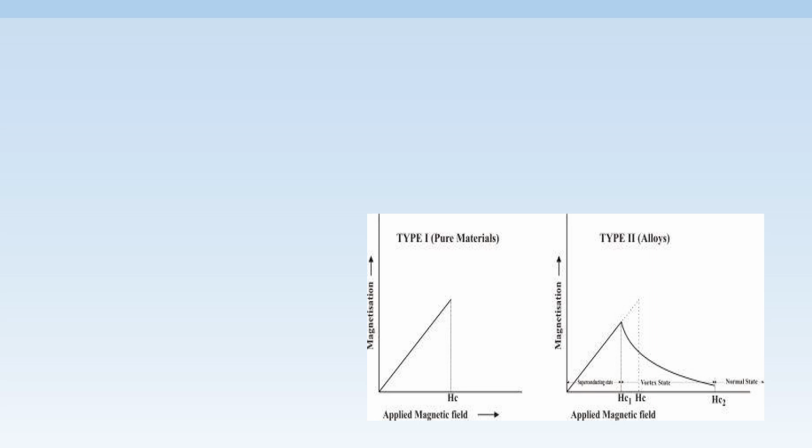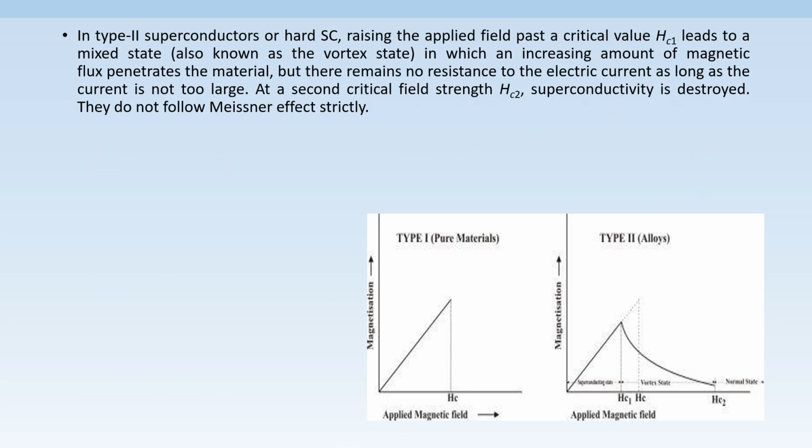First region, within Hc1, that is below Hc1, it is a superconducting state. Between Hc1 and Hc2, it is a mixed state where neither a purely superconducting state nor a normal state is observed, and above Hc2, it is a normal state. Hc1 is lower critical magnetic field and Hc2 is upper critical magnetic field. These type 2 superconductors are also called hard superconductors because high magnetic field is required to destroy superconductivity in this case.